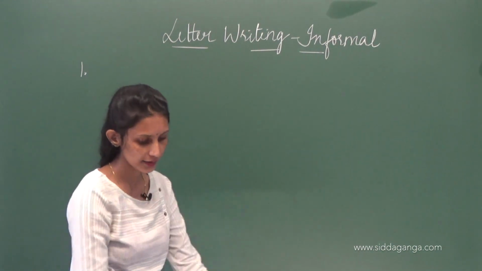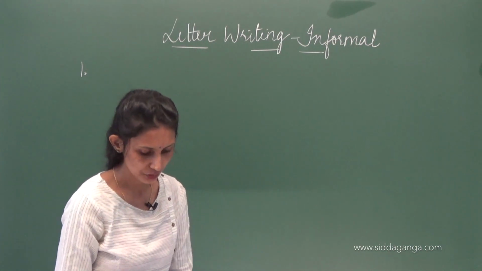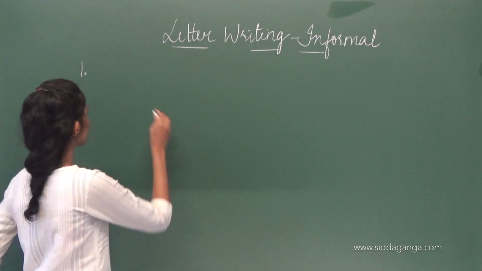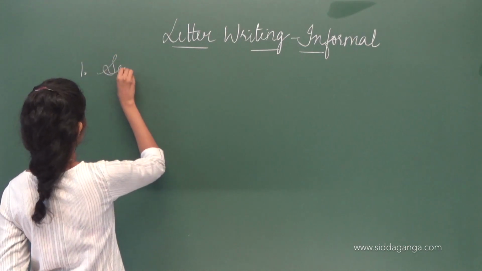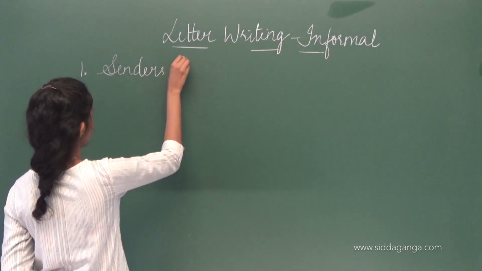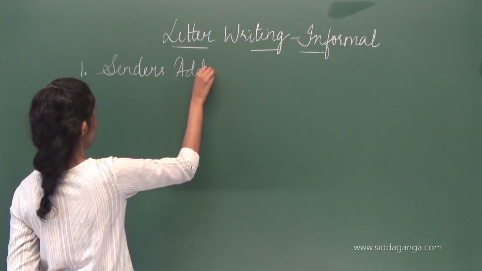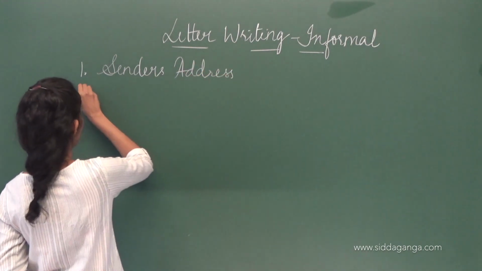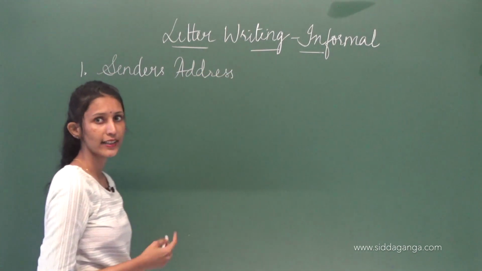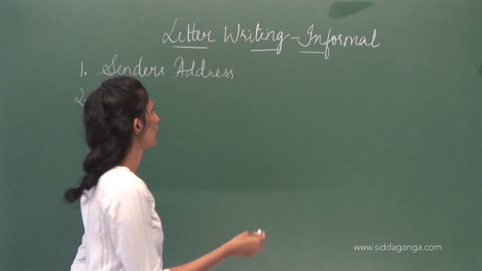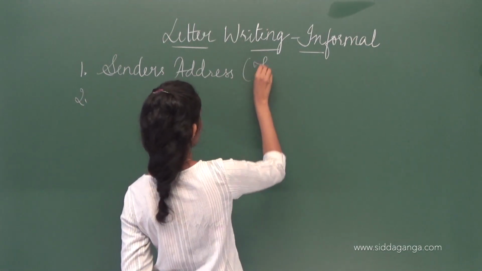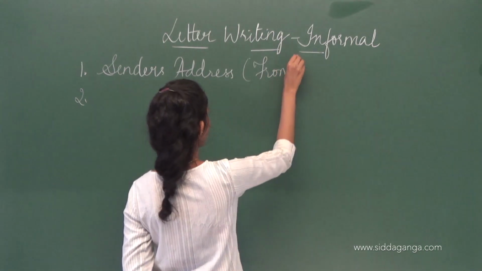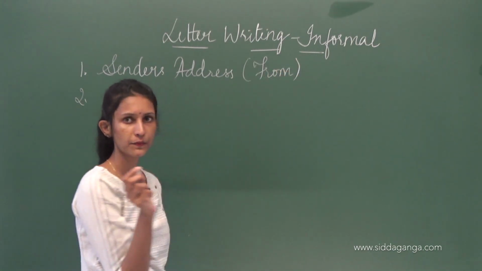The first one is sender's address. What is that? From whom? Your address, or whoever is sending that letter.